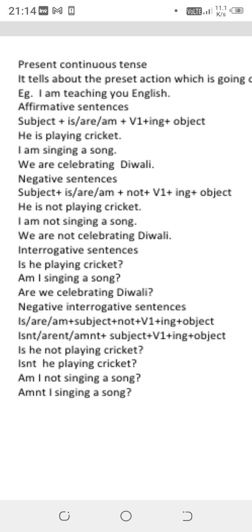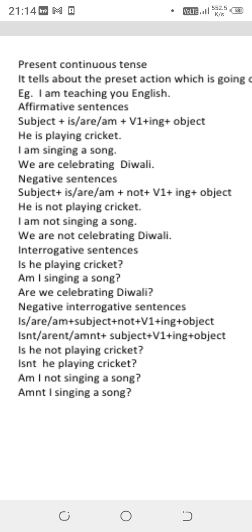Or isn't he playing cricket? Am I not singing a song? Amn't I singing a song? Like this. If you practice it, it will make it convenient for you to understand what the sentences are. Then you will naturally understand the rules and formats.